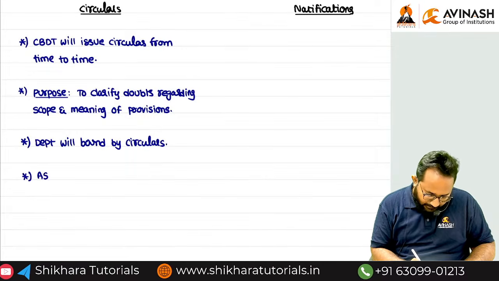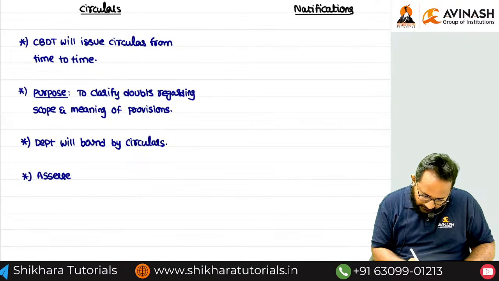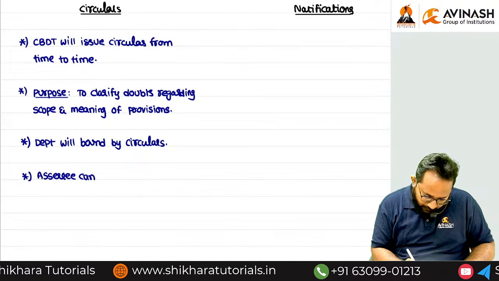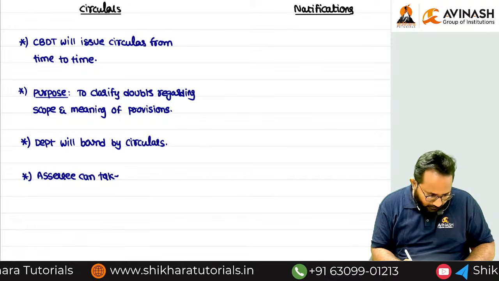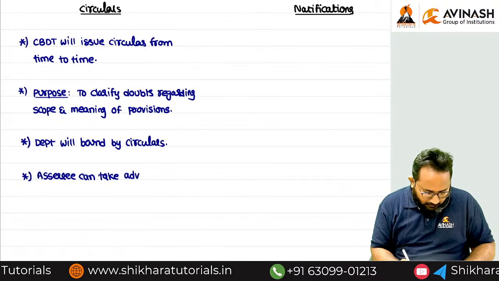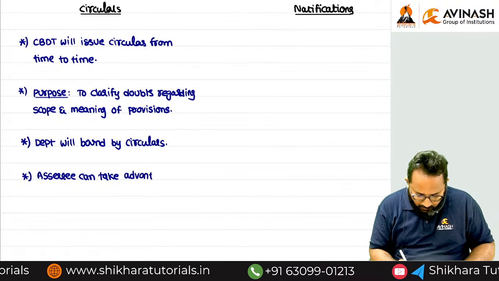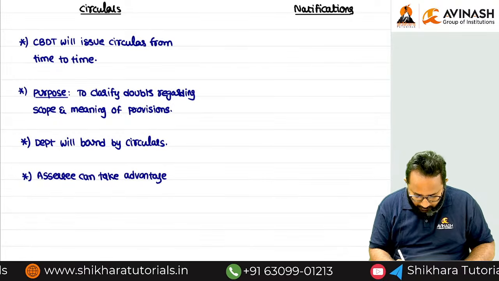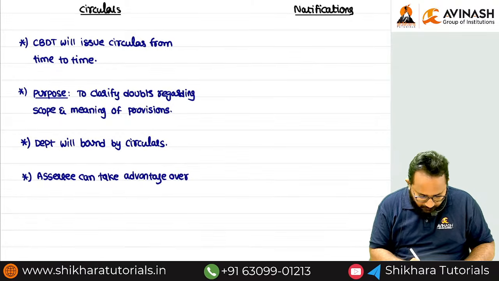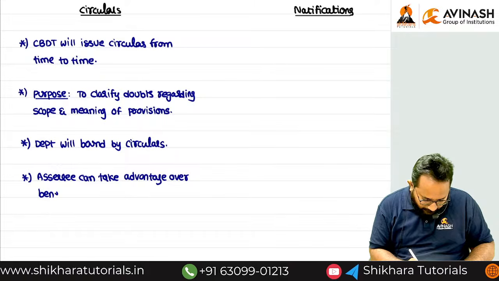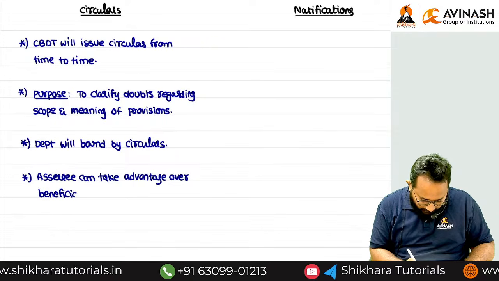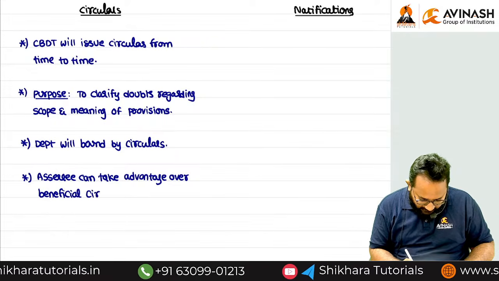SSE can take advantage over beneficial circulars.